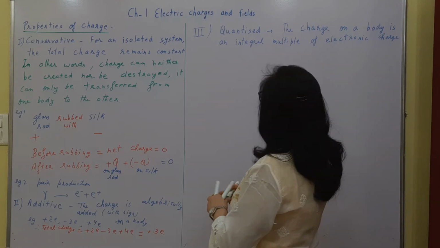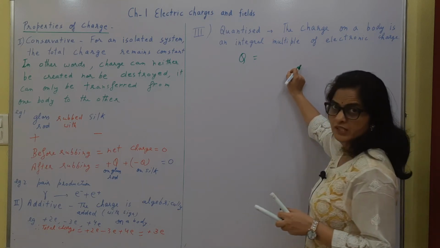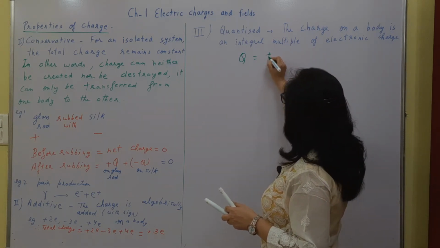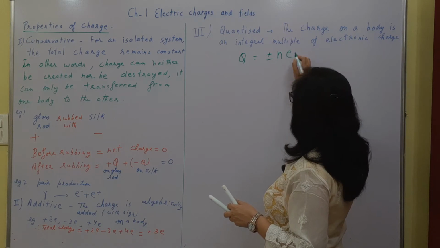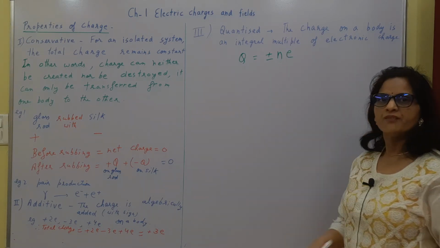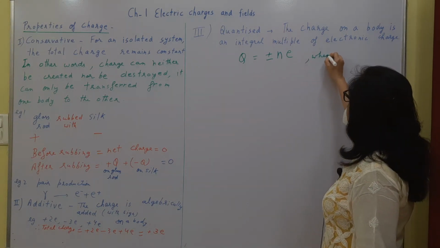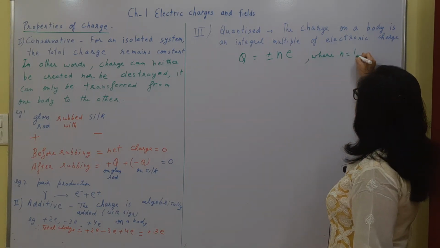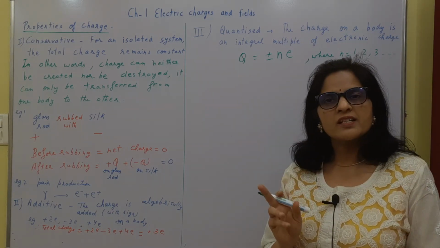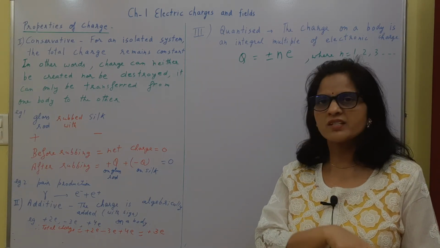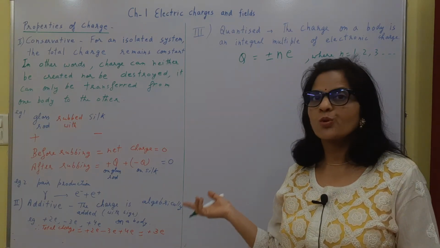So we can write this formula: total charge on a body is equal to plus or minus n e, integral multiple of electronic charge, where n is 1, 2, 3 and so on. So if one electron is transferred, it will have one electronic charge. If two electrons are transferred, it will have two electronic charge and so on.